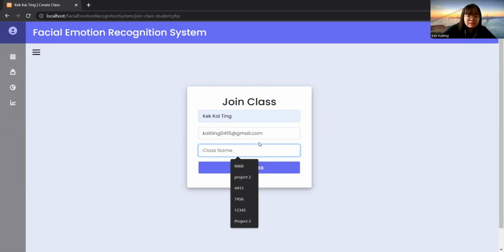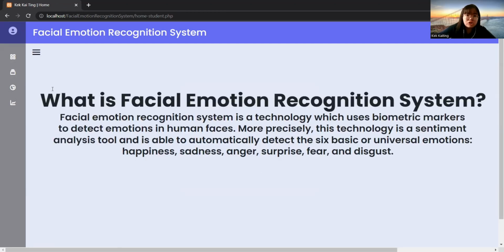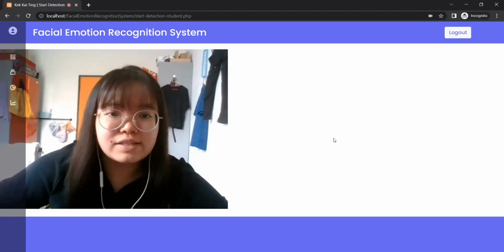For example, the class name is STIS1123. Just click join class. That means you have already joined the class, and the next function is start detection. So this is the start detection function.